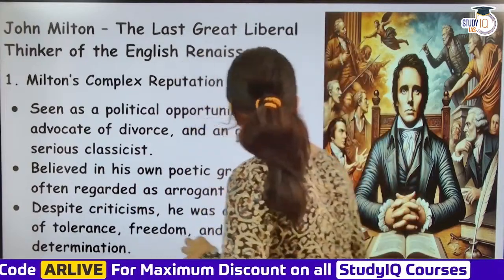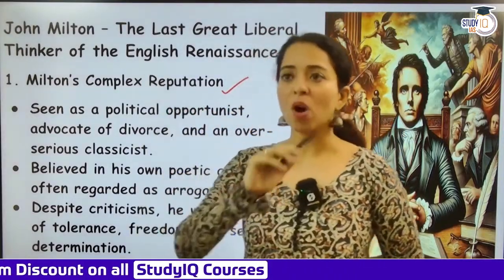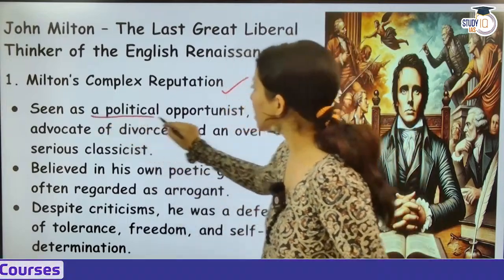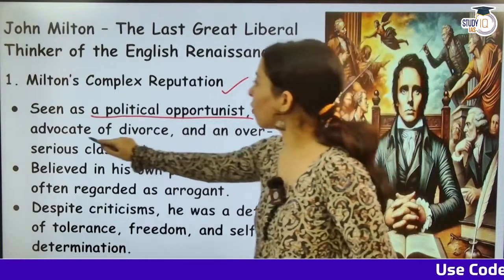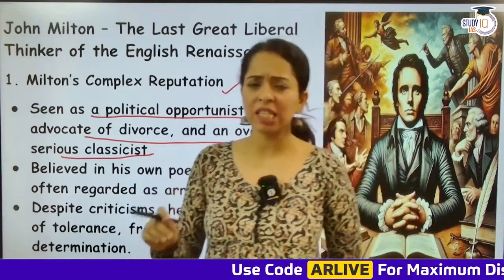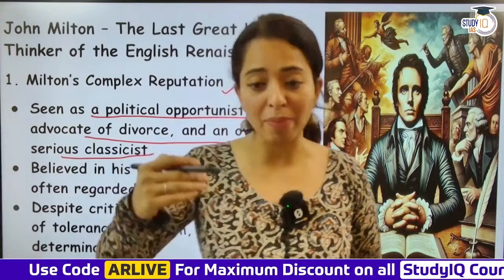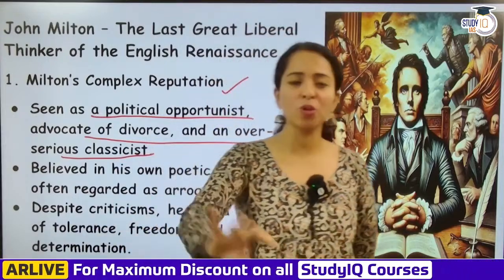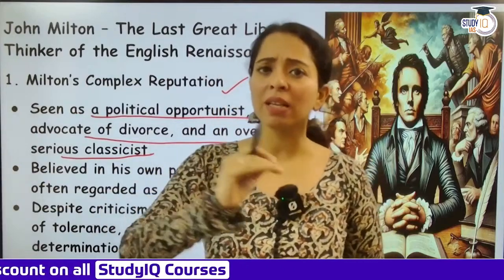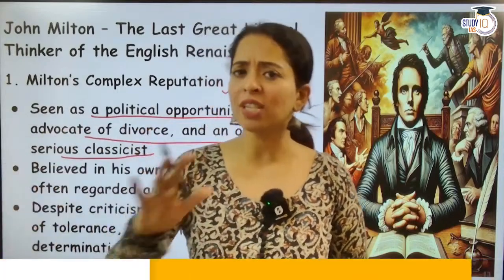So if we talk about Milton's complex reputation, Milton was actually a very complex figure at that time. Why? Because he was a political opportunist, an advocate of divorce, and an over-serious classicist. Yes, he was a very strong classicist, who wrote a lot on Latin and Greek mythology. My paid students will relate: people have read Paradise Lost fully, book 1, book 2, book 4 and book 9. We can see Paradise Lost is replete with Greek mythology, classical allusions and so many ideas.